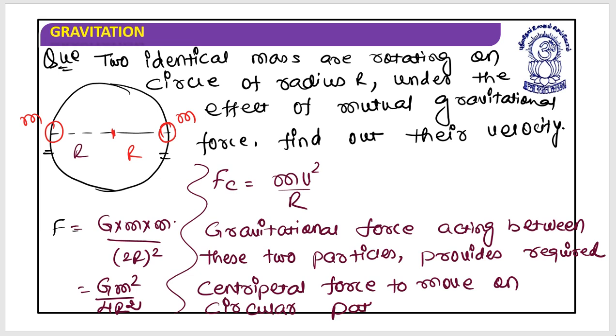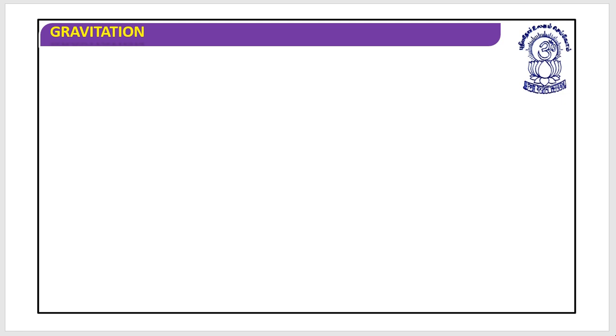So when this gravitational force provides the required centripetal force, I can compare this: G M square divided by 4r square would be equal to mv square by r.